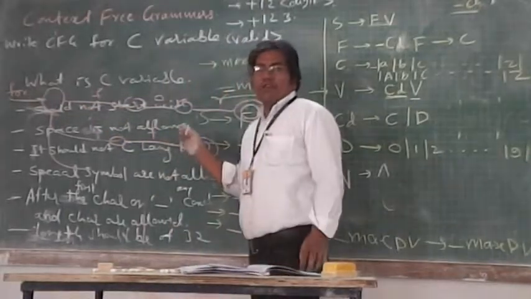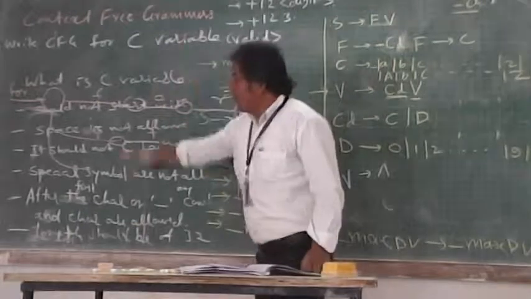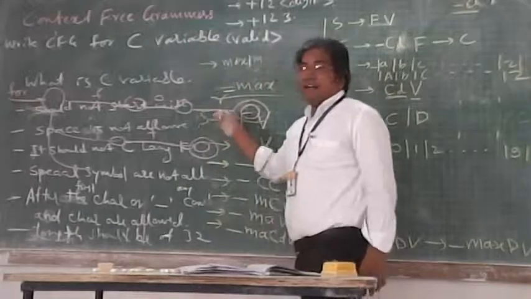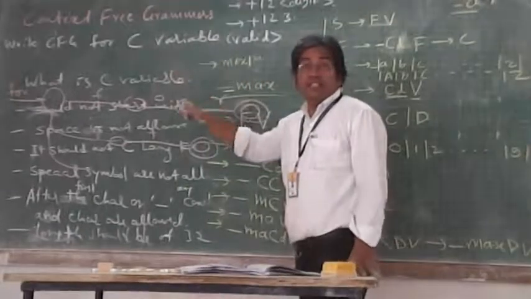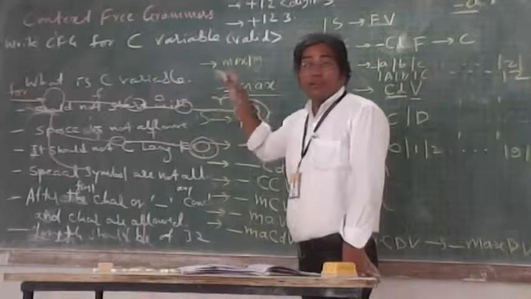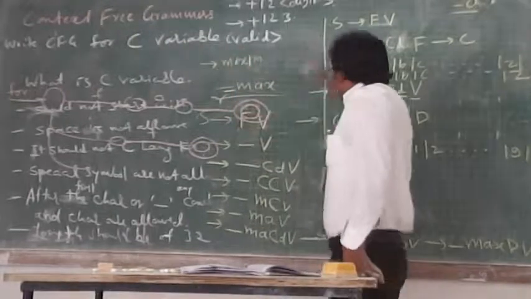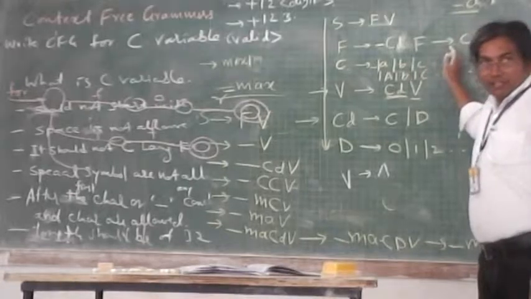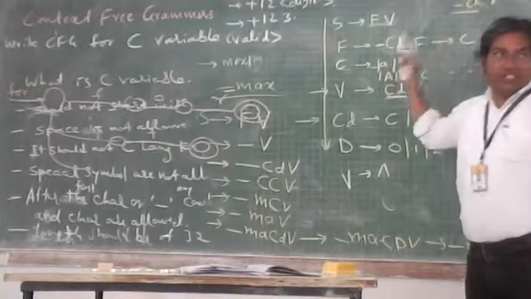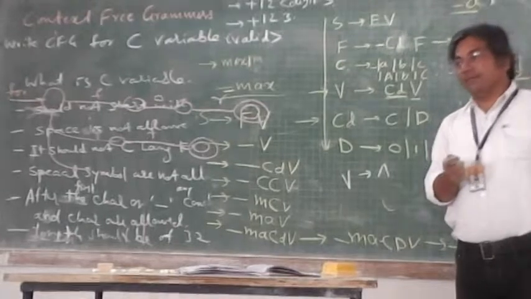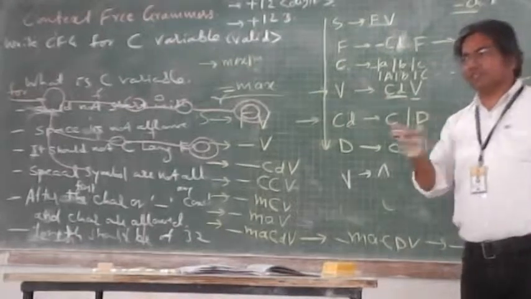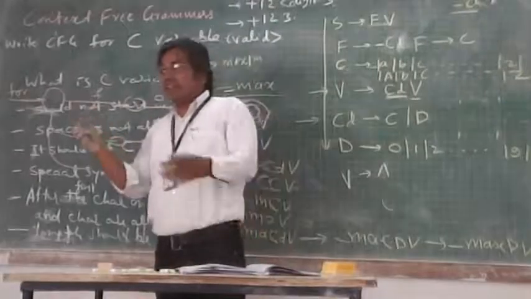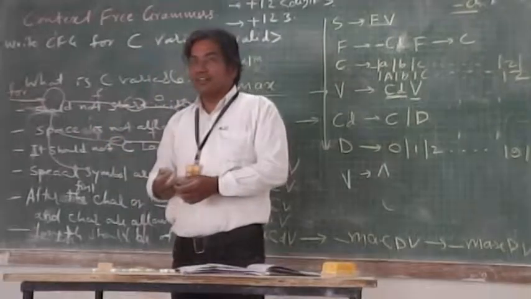In this way, for all keywords of my C language, I will prepare this kind of automata and I will ask this automata whether the inputted string is accepted. If accepted, then the variable which is produced by this context-free grammar is not a valid C identifier or variable. It is a two-step process. Here I will produce and here the automata checks. Automata really reads the things, isn't it?